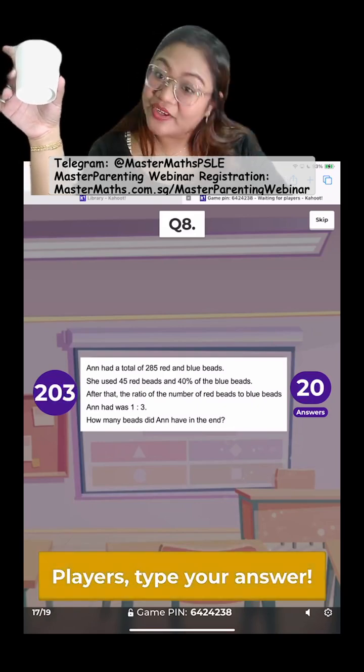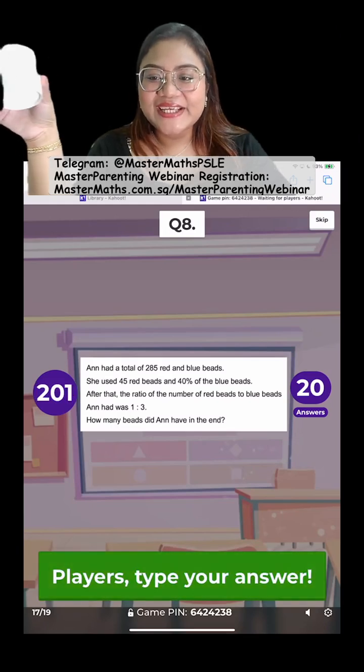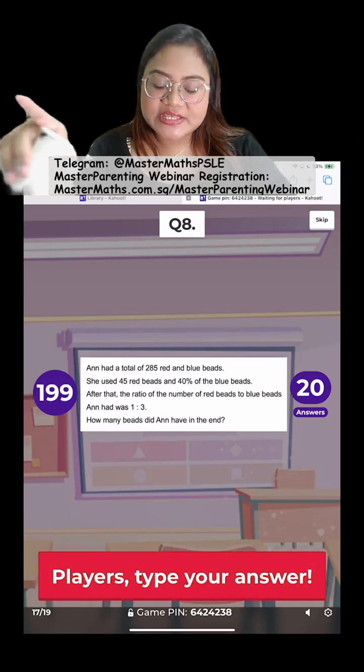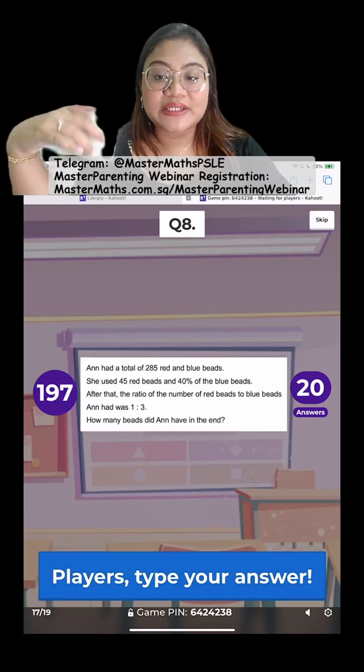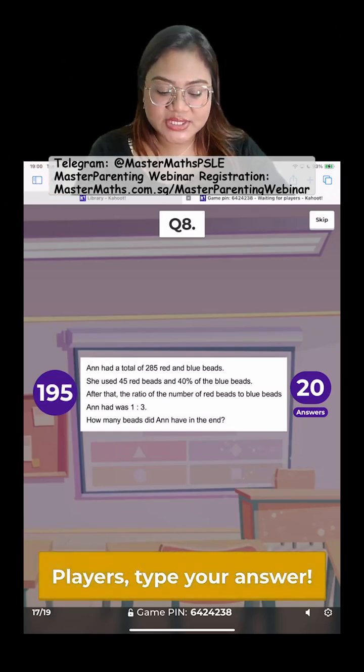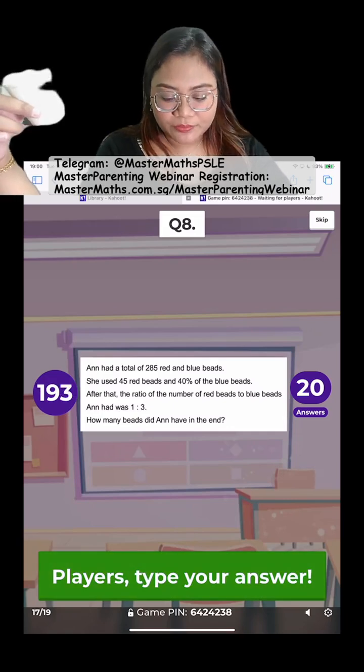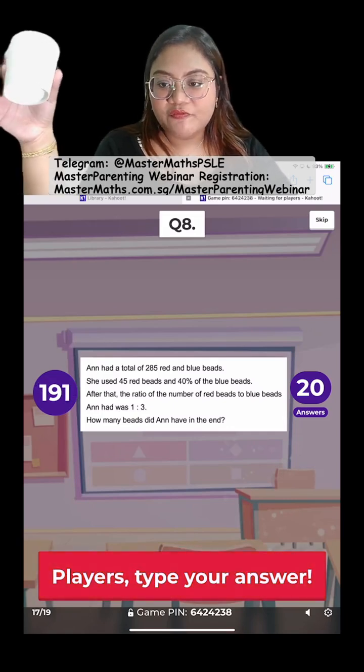Guys, for this one, if they say how many bits, it means we are looking for the number of bits in total, at the end, of course.